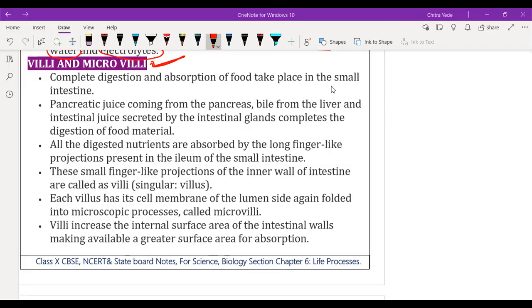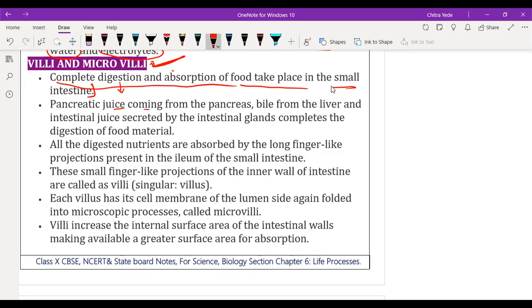See, villi are nothing but the finger-like projections present on the inner lining wall of the small intestine. So we will discuss them one by one here, then we will discuss the diagram also. Complete digestion and absorption of the food takes place in the small intestine. We have already discussed many times that the complete absorption of food, that means absorption of nutrition, takes place in the small intestine only. And digestion also. There is no further digestion after the small intestine.